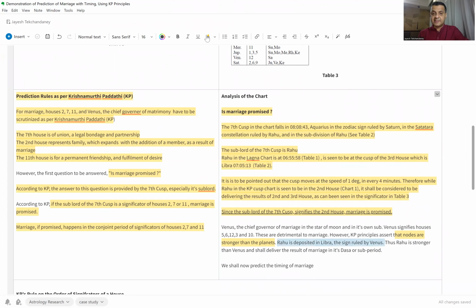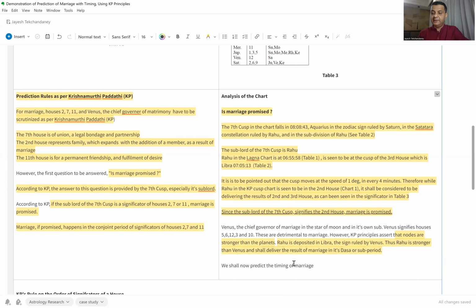What this does is this makes Rahu stronger than Venus, and therefore Rahu will deliver the results during its period. And Rahu, as we saw, is a significator of 2, 7, and 11, and being a significator of the second house, will definitely deliver the results as regards marriage. So the first part of the chart has been to check the promise of marriage.